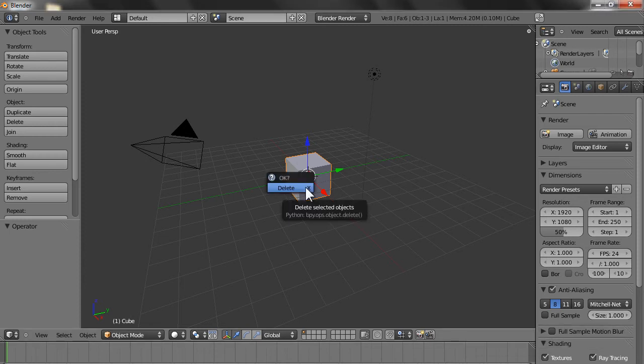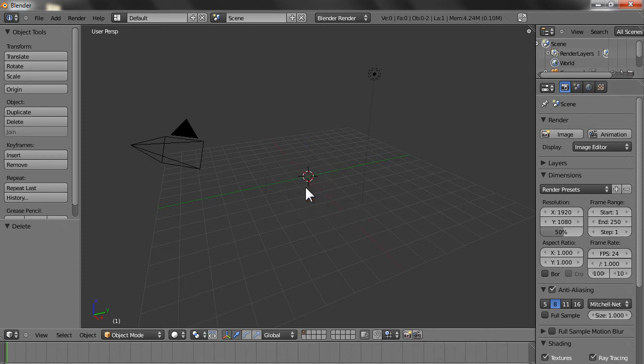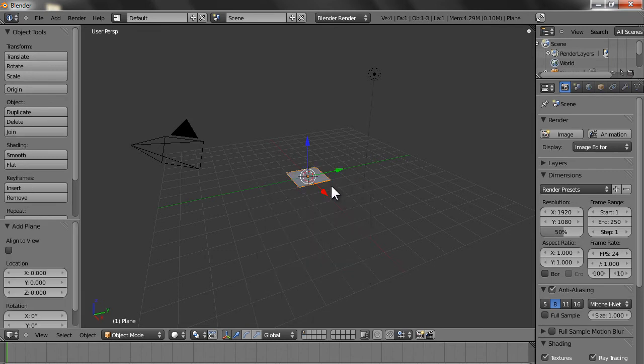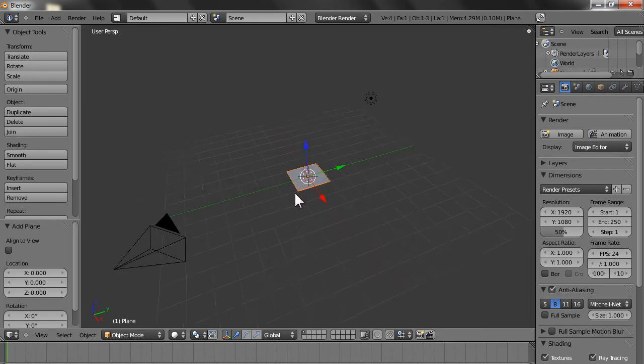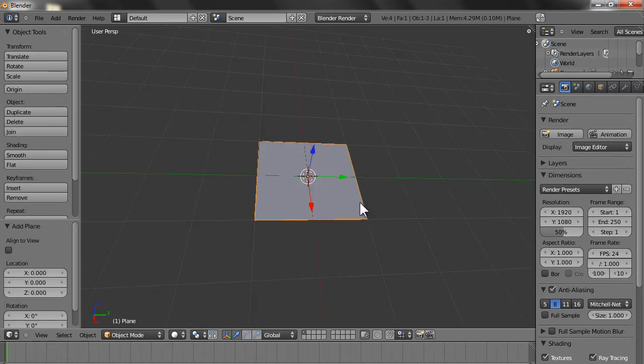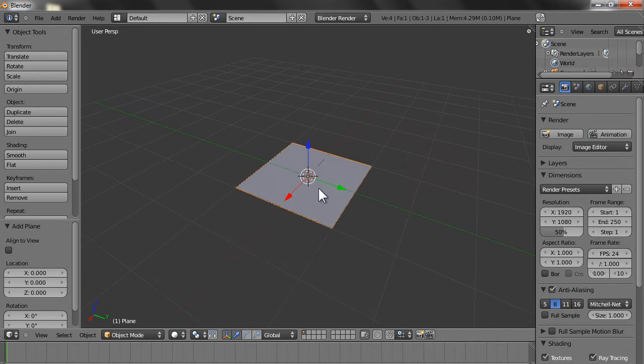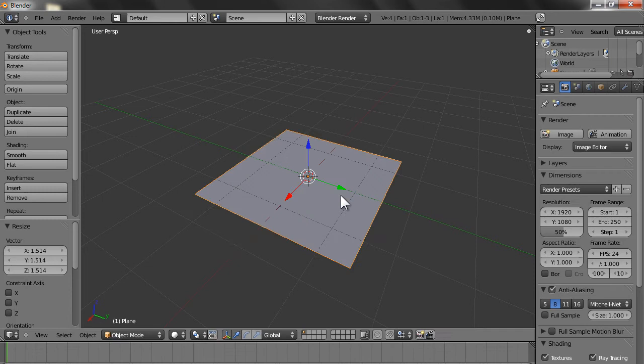Right click on the cube, delete it, Shift A, create a plane. Okay, now let's say I increase the size of the plane. Let's say you want to have a plate with a circular hole in the middle. What do you do?